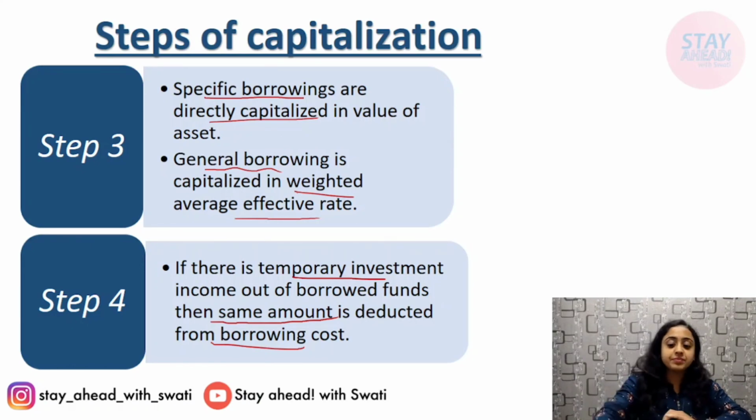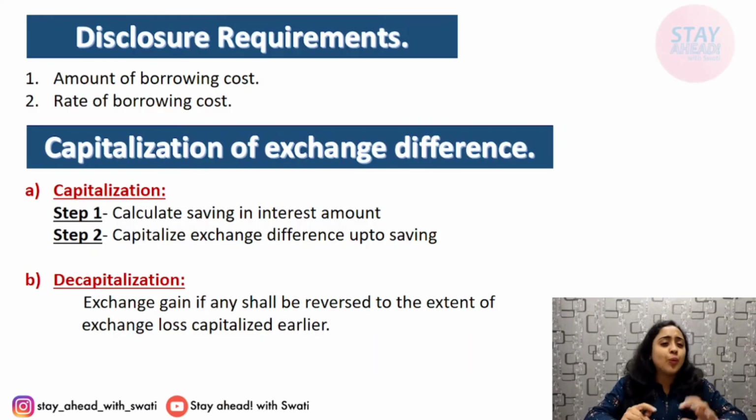Next comes the last, very simple, disclosure requirements. You have to simply disclose the amount of borrowing cost and the rate of borrowing cost, the rate at which you have borrowed such funds. You have to show the amount and rate in the disclosure.